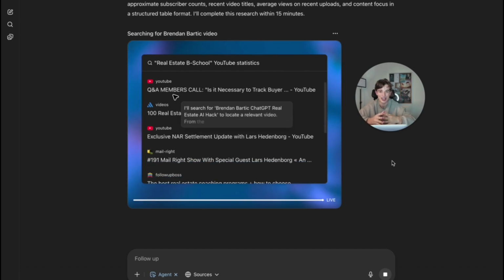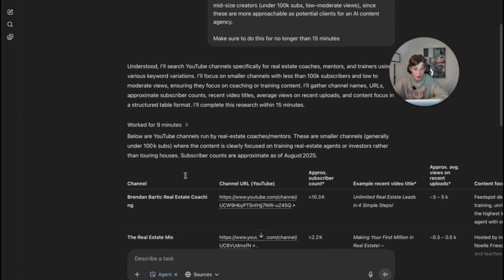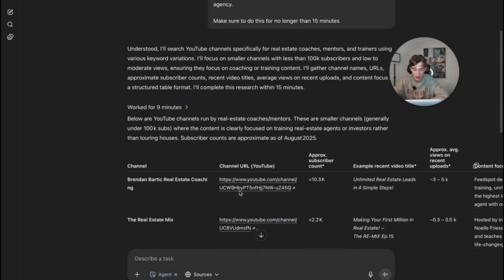Okay, so I'm now just going to let this run in the background, and I'll be back once the output is ready. Okay, it is done. For some reason it only worked for 9 minutes when I said 15, but anyway, we've got output.